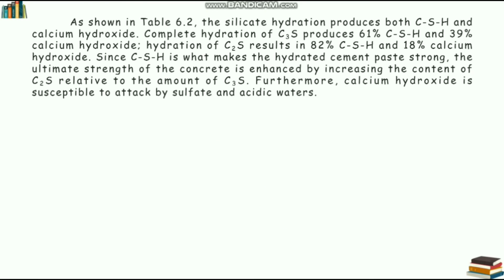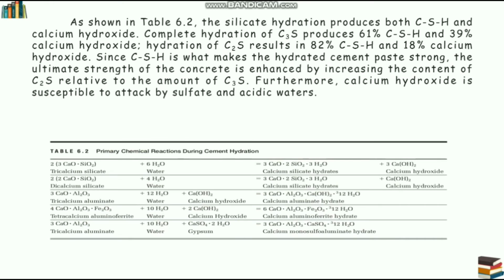As shown in table 6.2, the silicate hydration products are both CSH and calcium hydroxide. Complete hydration of C3S produces 61% CSH and 39% calcium hydroxide. Hydration of C2S results in 82% CSH and 18% calcium hydroxide. Since CSH is what makes the hydrated cement paste strong, the ultimate strength of concrete is enhanced by increasing the content of C2S relative to the amount of C3S. Furthermore, calcium hydroxide is susceptible to attack by sulfate and acidic water.